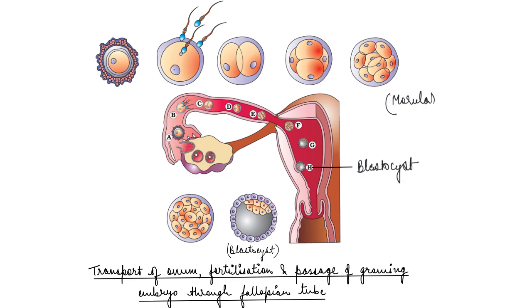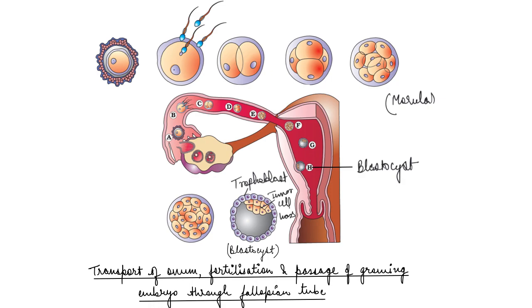Now the blastomeres in the blastocyst are arranged into an outer layer. This outer layer is known as trophoblast. So the blastomeres arrange into an outer layer, trophoblast, and inner cells are there, right? These inner group of cells attached to trophoblast are known as inner cell mass.